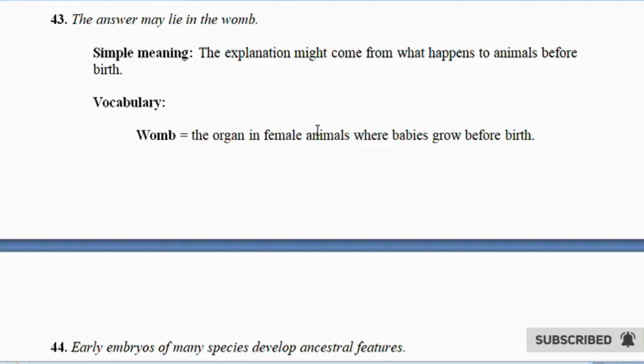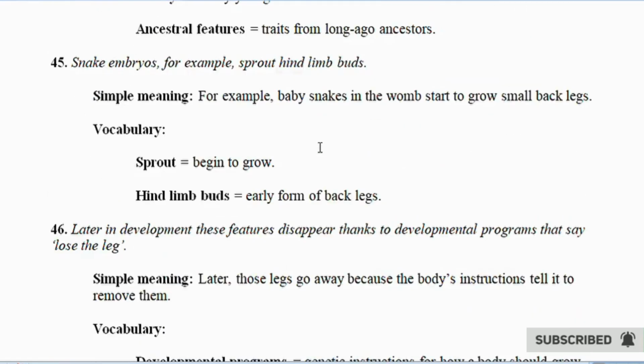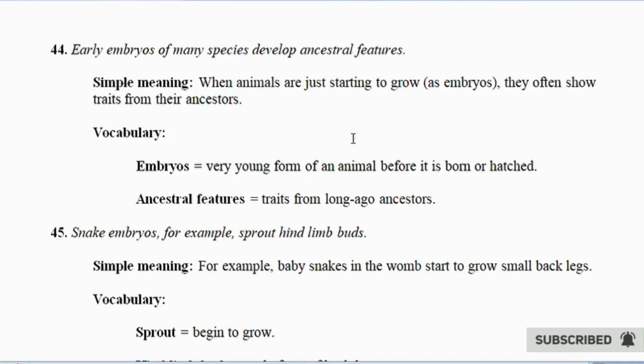Simple meaning: when animals are just starting to grow as embryos, they often show traits from their ancestors. Vocabulary. Embryos equals very young forms of an animal before it is born or hatched. Ancestral features equals traits from long-ago ancestors.